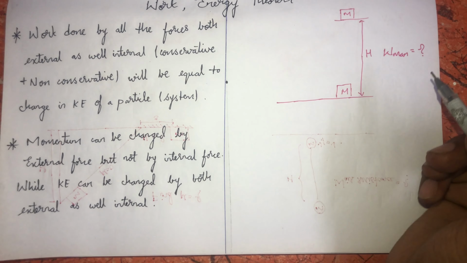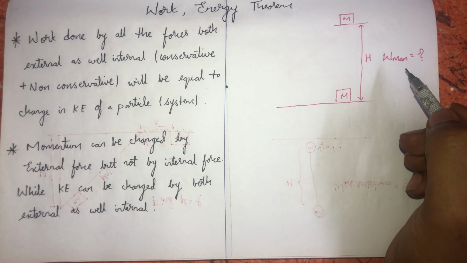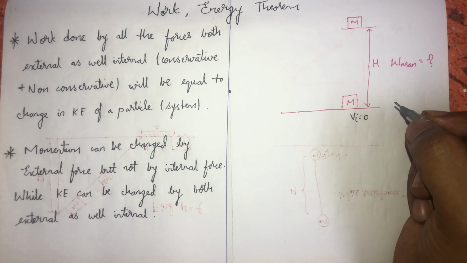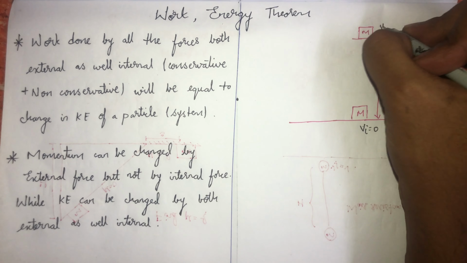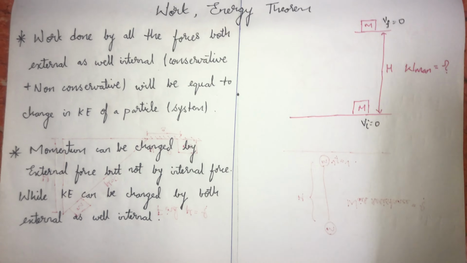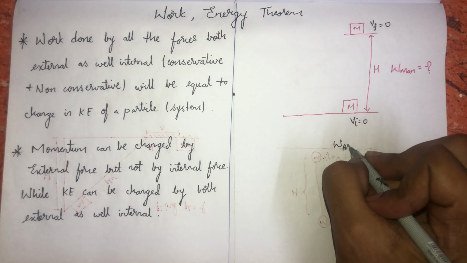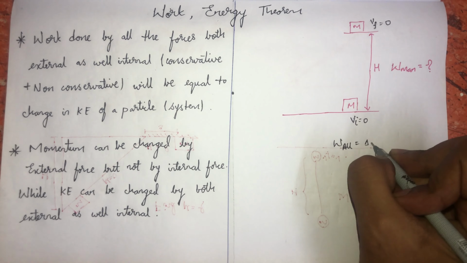Now here he asked for the work done by the man. Initially the body is at rest, so V initial is equal to 0, and finally after rising to the height h, the body is also at rest, so V final will be equal to 0. According to the work energy theorem, work done by all the forces will be equal to change in kinetic energy.